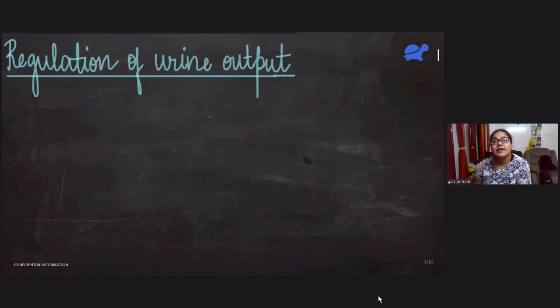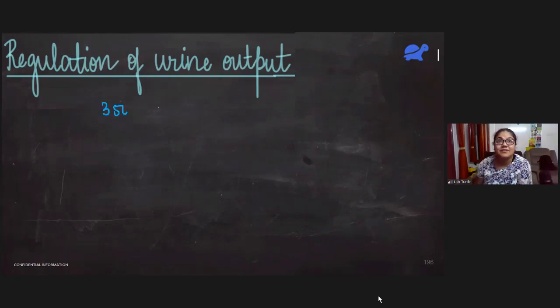Regulation of urine output. Now I'm going to tell you a very interesting fact. Do you know, the entire blood in our body goes to the kidney 350 times for removal of nitrogenous waste. Isn't it a lot?